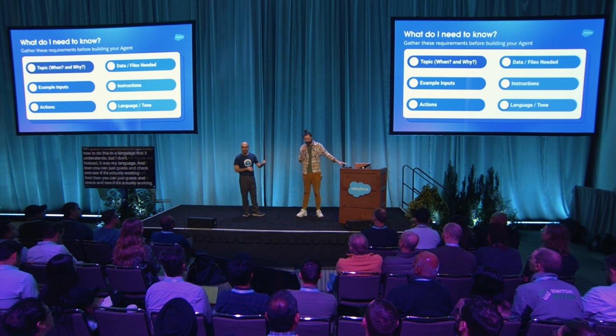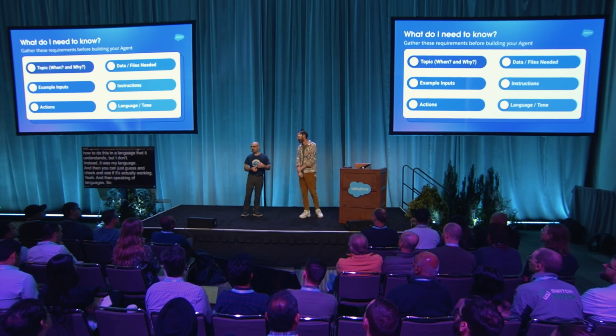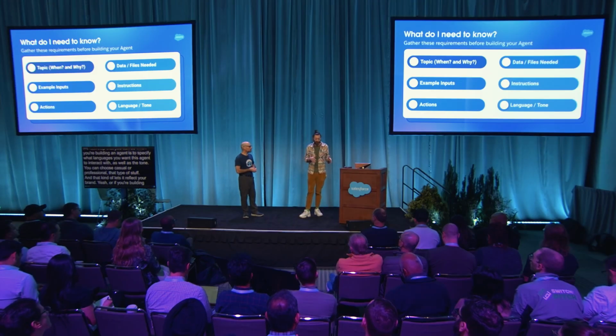And speaking of languages, the last step when you're building your agent is to specify what languages you want this agent to interact with, as well as the tone. You can choose casual, professional, that type of stuff. That lets it reflect your brand. Or if you're building interdepartmental agents, it can reflect your department or your individual use case. The agent that helps you schedule a company lunch should be a little more casual than the legal department's agent that helps you find the right contract resource.